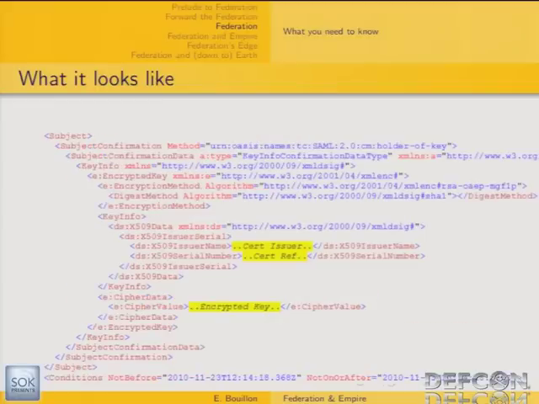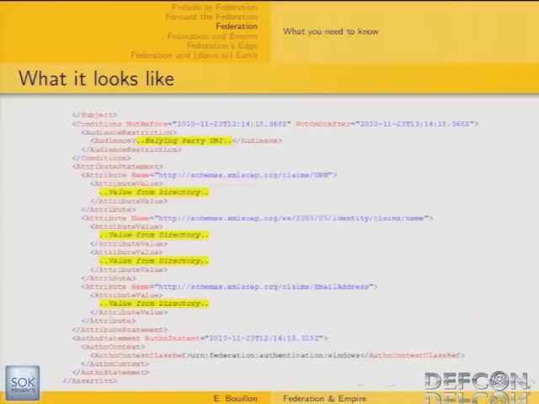You get information about the subject, and more interestingly, you get the information about the attributes contained within this SAML assertion. And typically in the enterprise use case, these attributes are obtained from an enterprise directory. That can be a group membership, yes, this user has this role in my organization, or yes, this user has this email address in my organization.